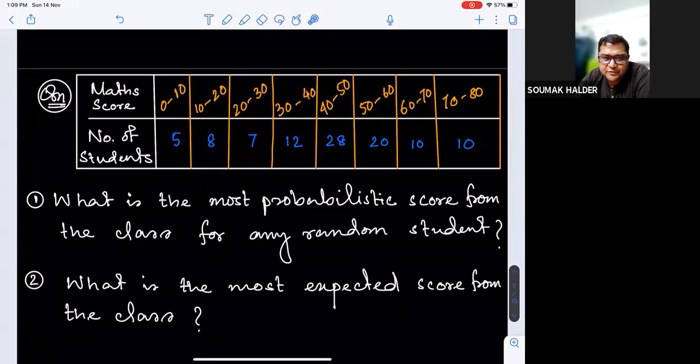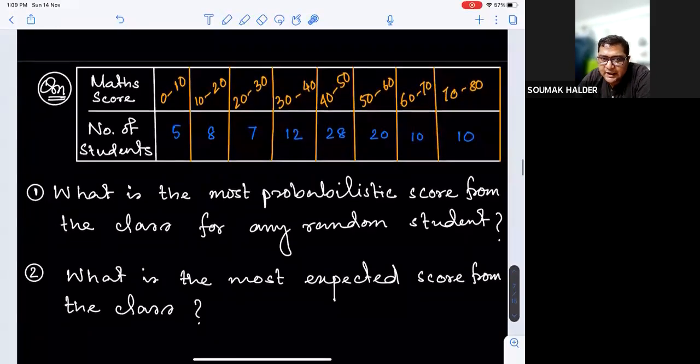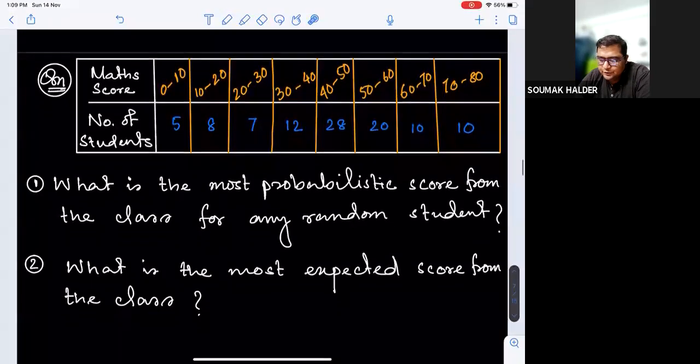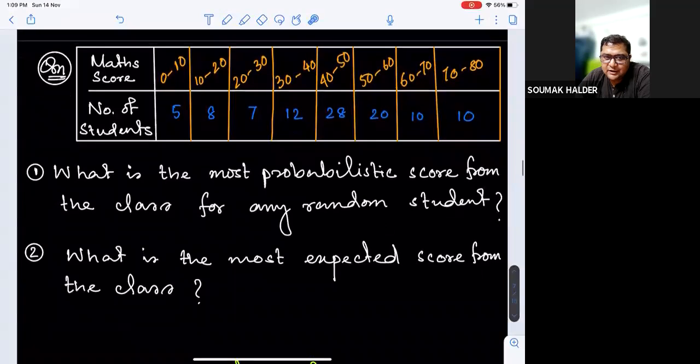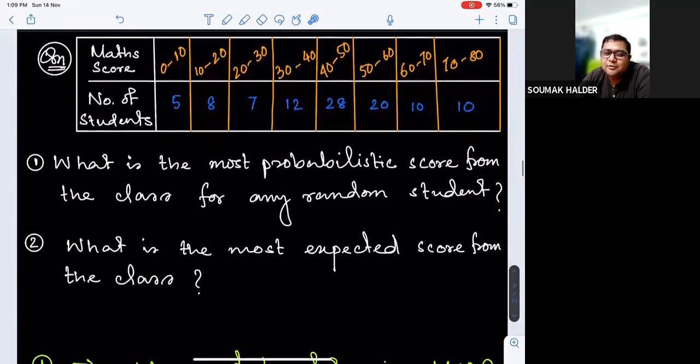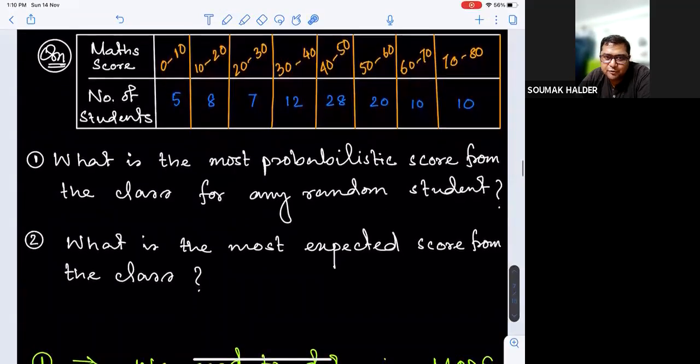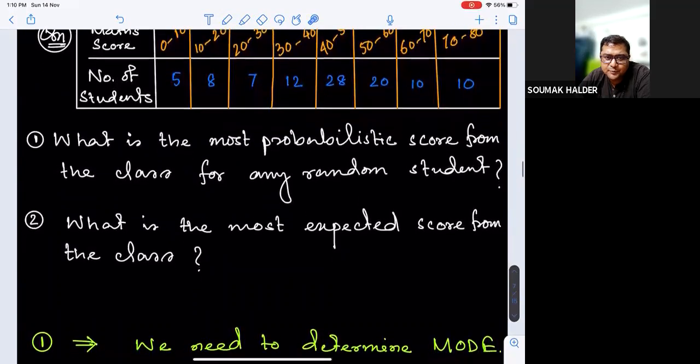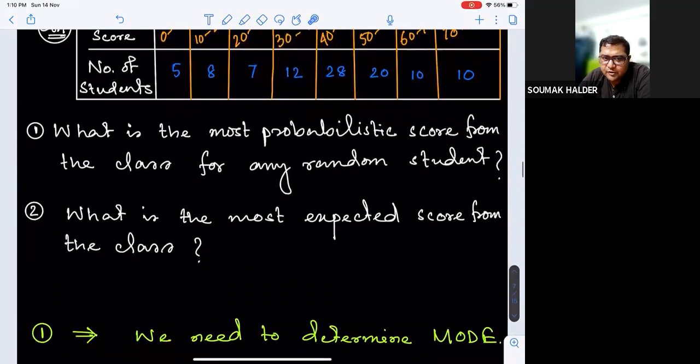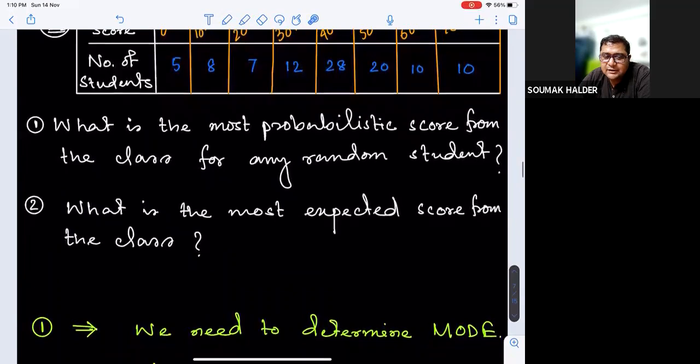And the second one is, what is the most expected score from this class? So let us analyze these words and how we are going to decide whether we need to go for median or not. So the first question is expecting the highest probability of a score, right? Can you all follow?